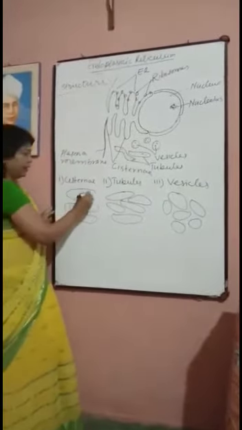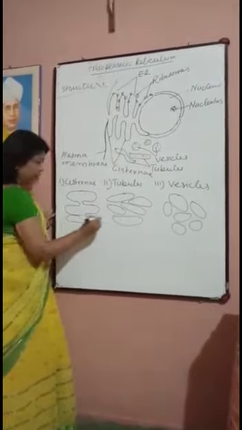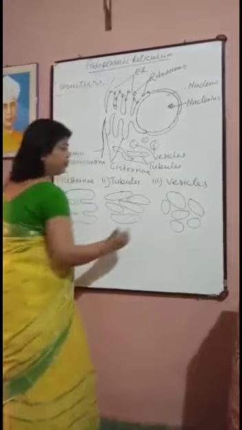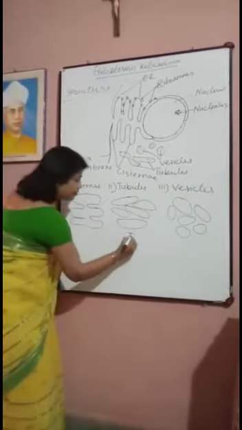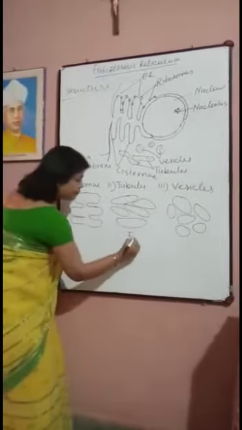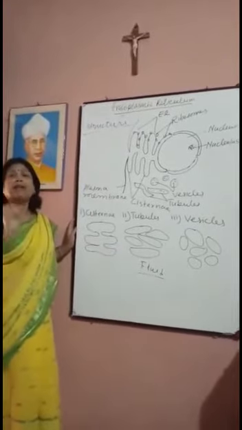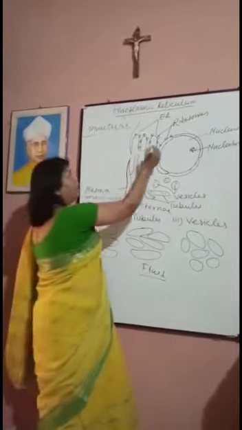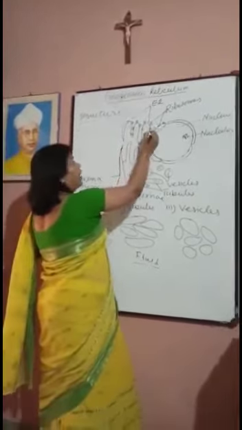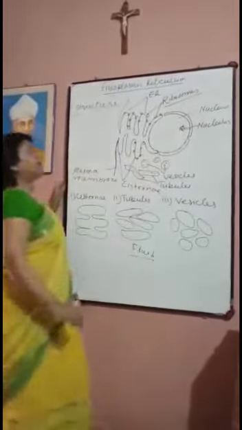Now the intercellular spaces are filled with fluid, and this fluid is synthesized by the cell. Numerous minute particles are located on the outer surface of endoplasmic reticulum, and these particles are known as ribosomes.